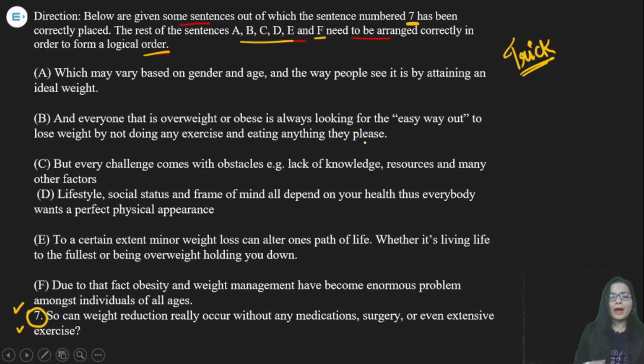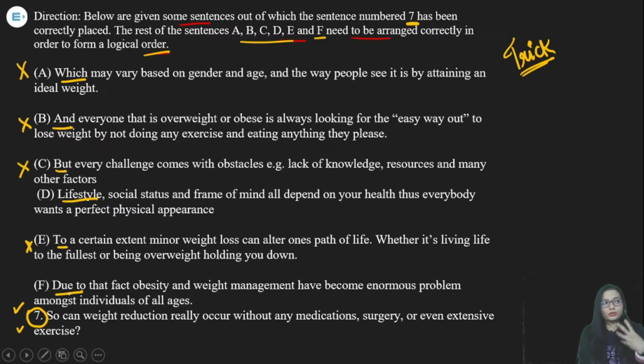So let's go back to our sentences. First of all we have which. Do you think you can start your sentence with which? No. So this is not the first statement. I have told you that you cannot start your statement with and. But gives you the contradiction. No. Lifestyle, yes, lifestyle is a word which can be used for the first statement. Then we have the preposition to. Then we have due to. Due to means it is giving you the reason.